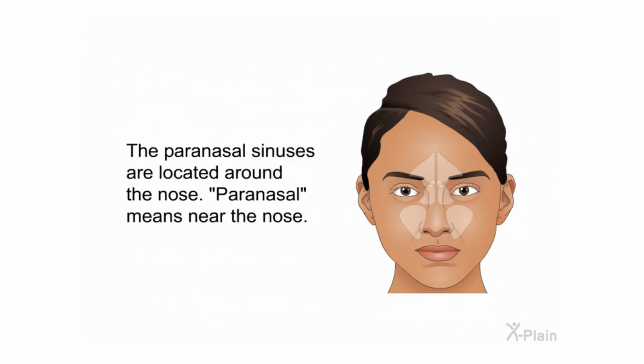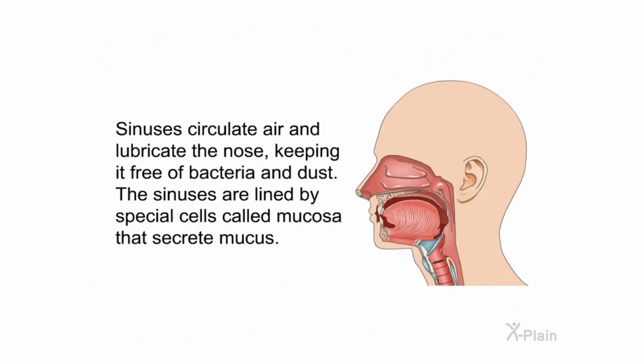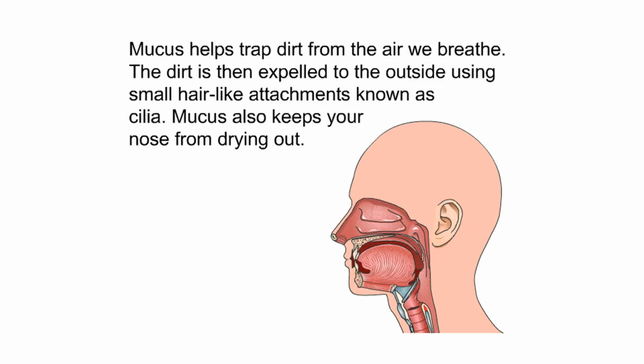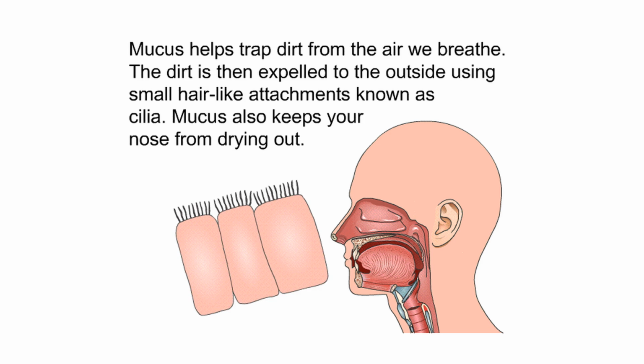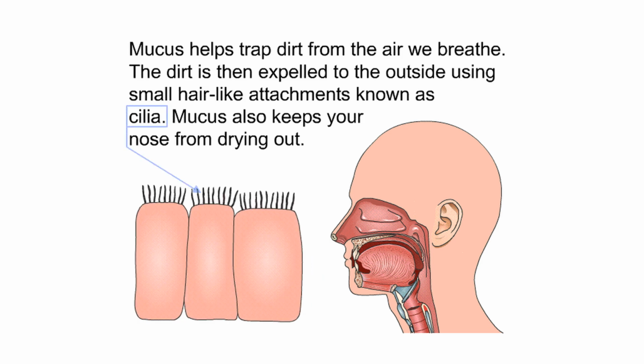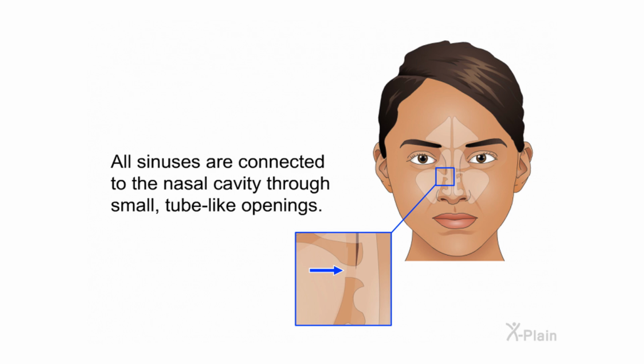The paranasal sinuses are located around the nose. Paranasal means near the nose. Sinuses circulate air and lubricate the nose, keeping it free of bacteria and dust. The sinuses are lined by special cells called mucosa that secrete mucus. Mucus helps trap dirt from the air we breathe. The dirt is then expelled to the outside using small hair-like attachments known as cilia. Mucus also keeps your nose from drying out. All sinuses are connected to the nasal cavity through small tube-like openings.